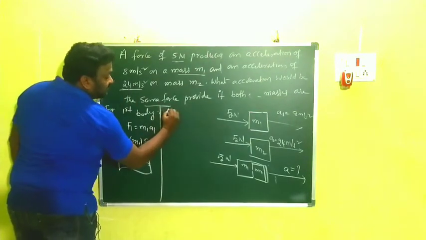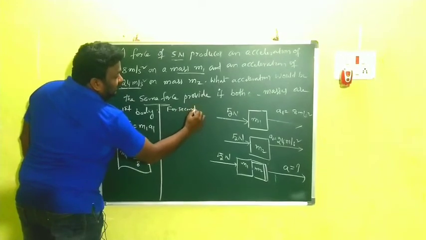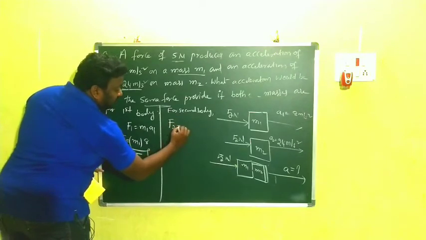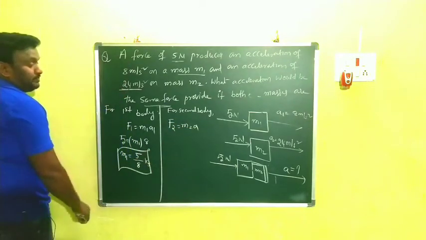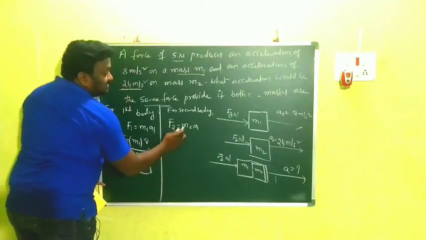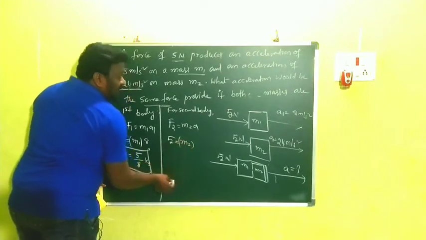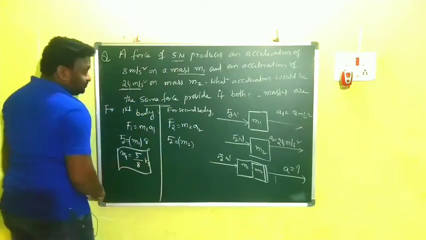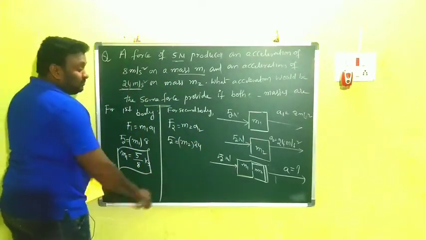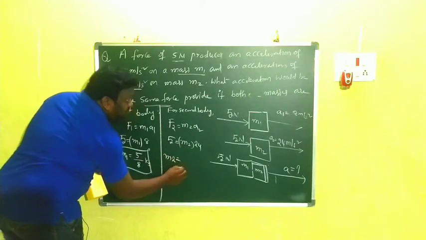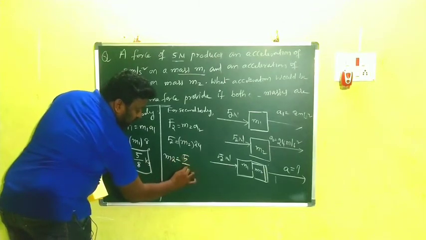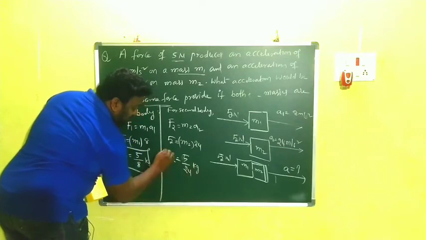Now we go for the second body. Very simple. Again the same formula, F is equal to ma. That means I am writing F2 is equal to m2 into a2. Here F2 is again the same 5, m2 we don't know, and a2, the acceleration, is 24. So I am writing 5 is equal to m2 into 24. From that, m2 is equal to 5 by 24 kg.